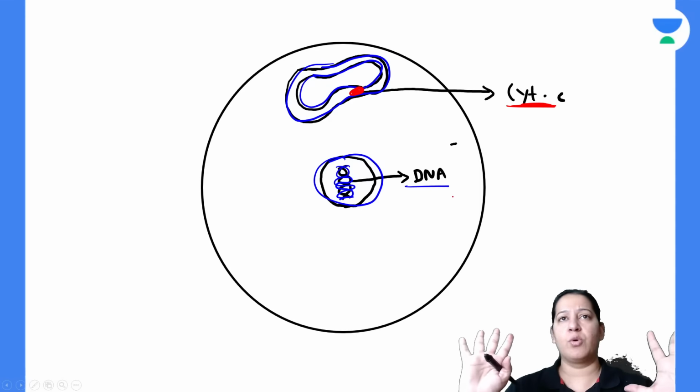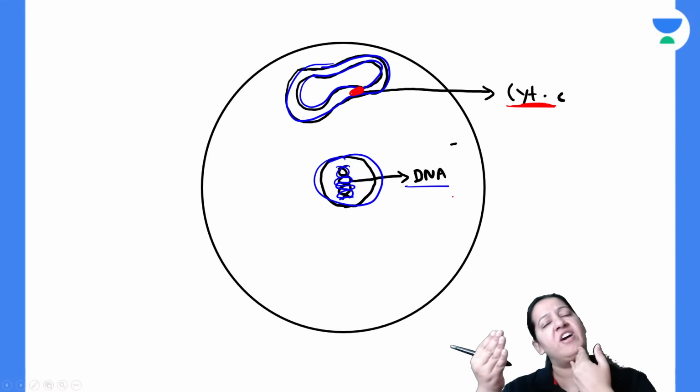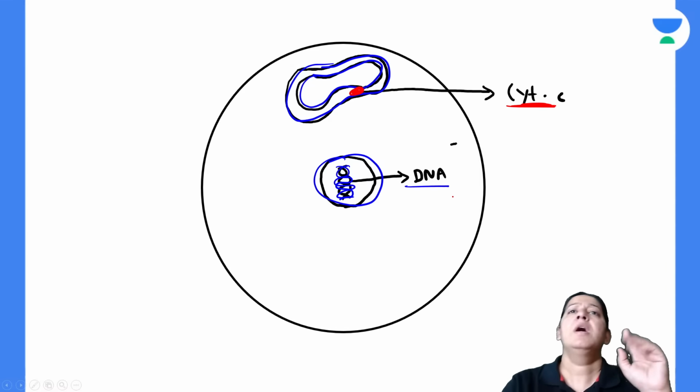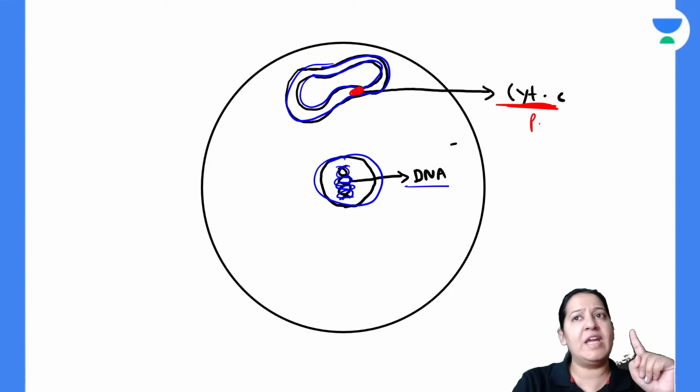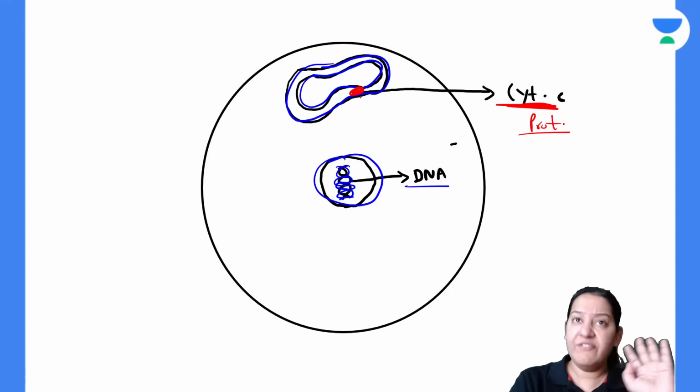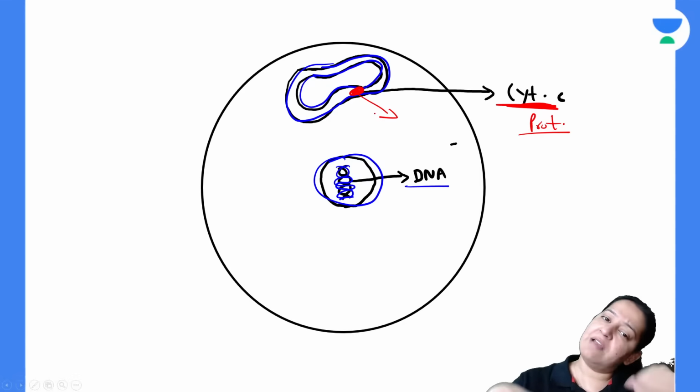Till now, everything is okay. Mitochondria is performing its own function. DNA is performing its own function. This is cytochrome C. Cytochrome C is a protein which is present between two membranes of mitochondria. It never comes out. If it comes out in the cytoplasm, the cell will commit suicide.